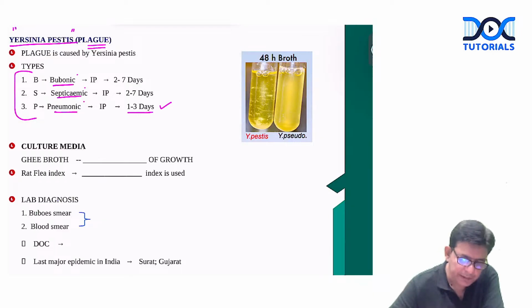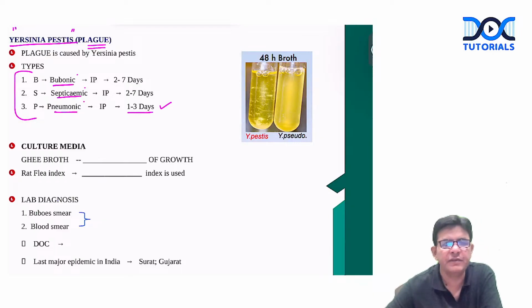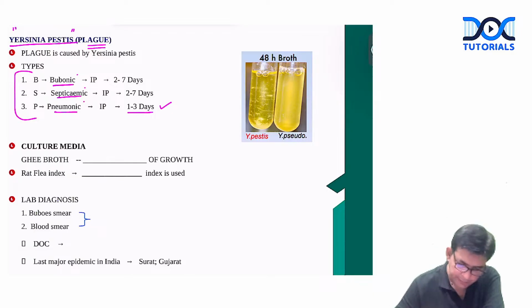As you know, plague is one of the diseases which has killed a lot of people across the world. Millions of deaths happened because of it. Now it has lost its virulence, and very few cases are reported nowadays, but it is still there.